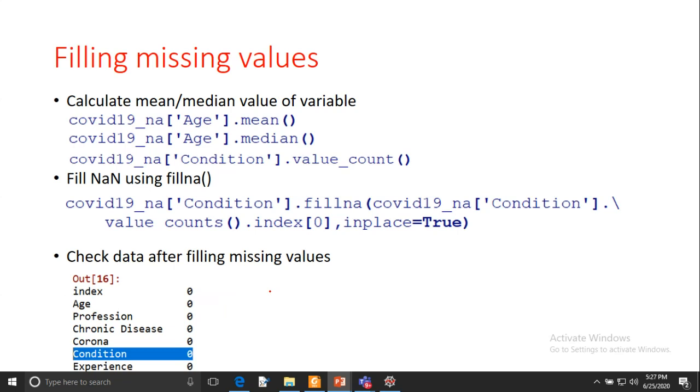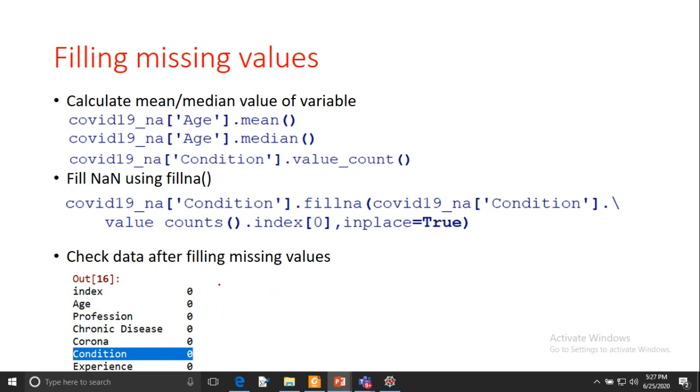Now how to fill the missing values? If you want to fill the missing values, you have different ways, as we have discussed in the previous slides. Either we can use the mean or median in the case of numerical variables, and if we are having categorical variables, then in that case we can use the most frequent categorical value.